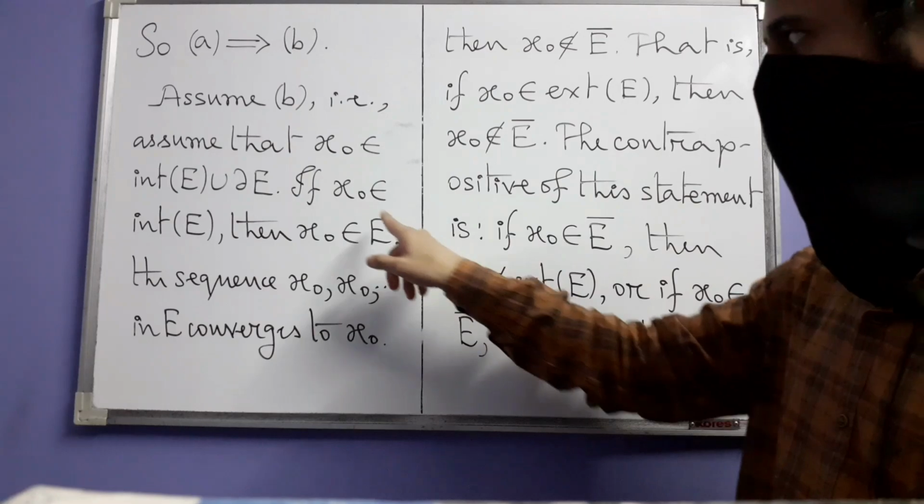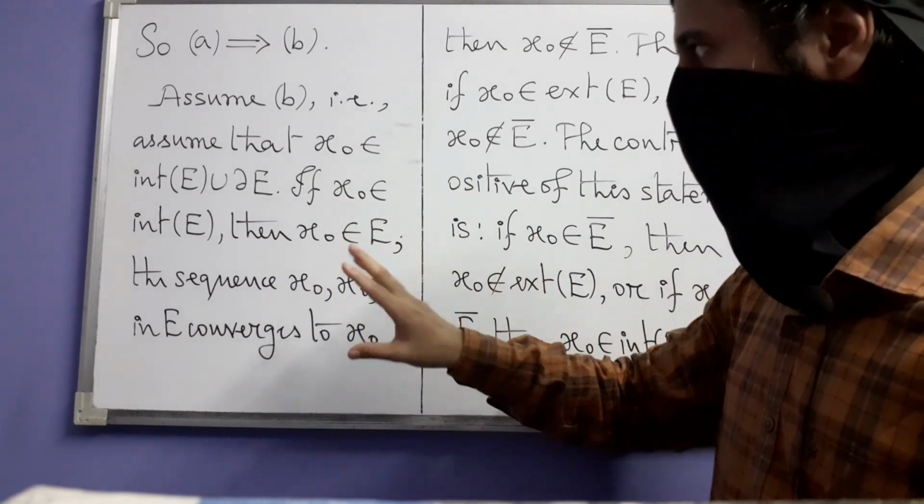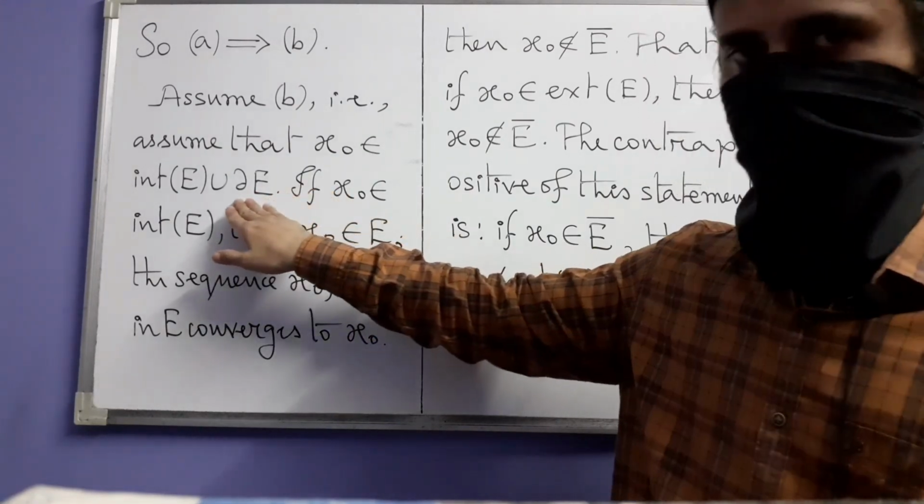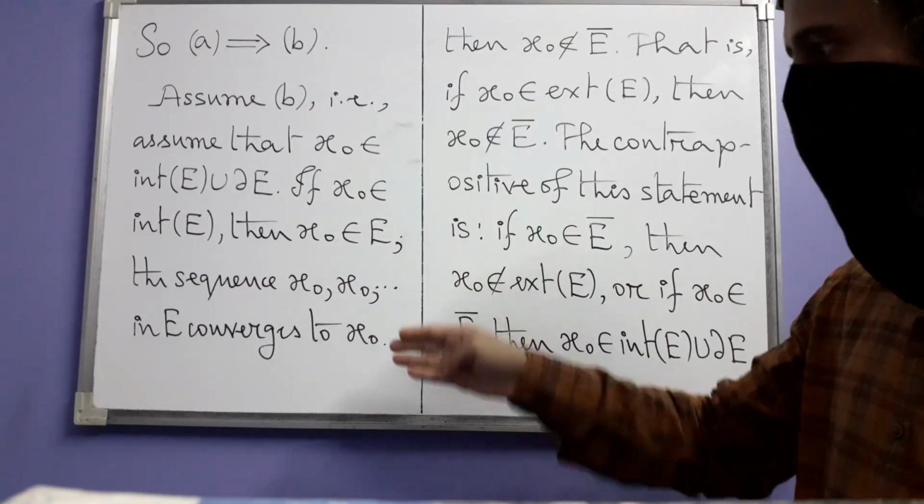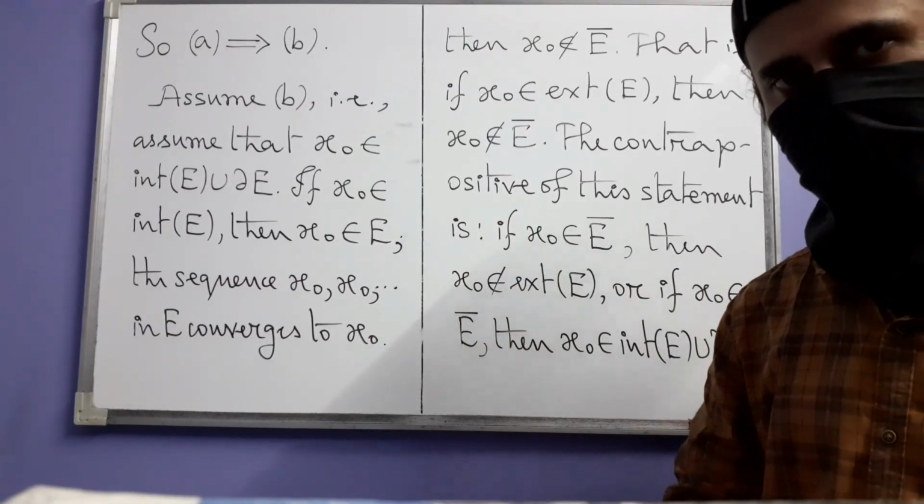So next we have to see the other case, that in the case where x0 is a boundary point, then also we need to generate a sequence that will be a sequence in E and that will converge to x0.